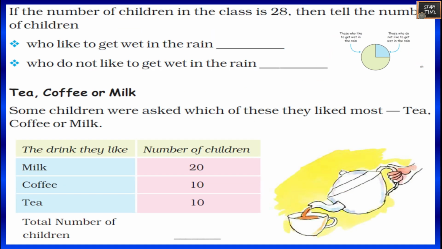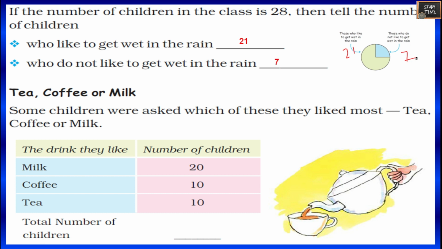Easy. If the number of children in the class is 28, then tell the number of children. So if it is 28, who like to get wet in the rain? So 3/4 of it is 21. So here it is 21, here it is 7. So totally you will be getting 28. Who do not like is 7.